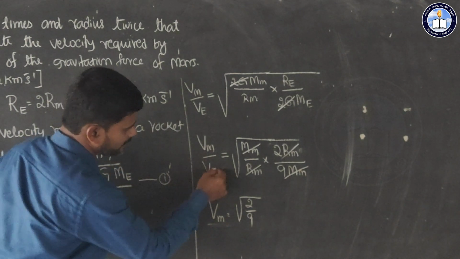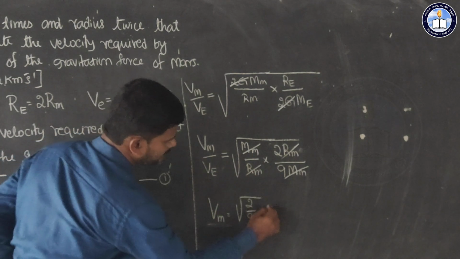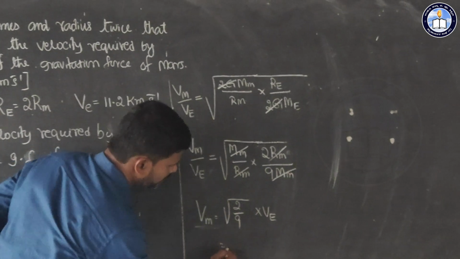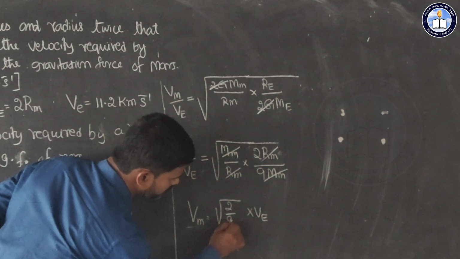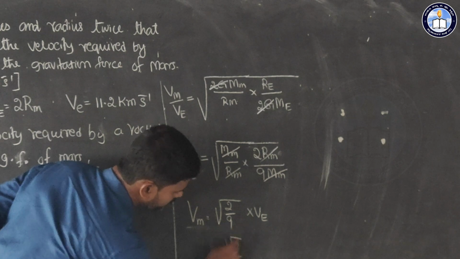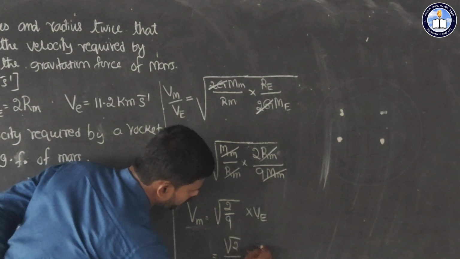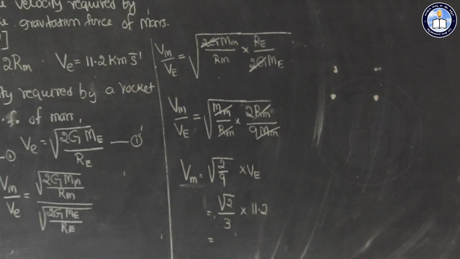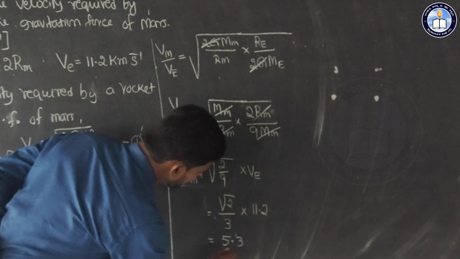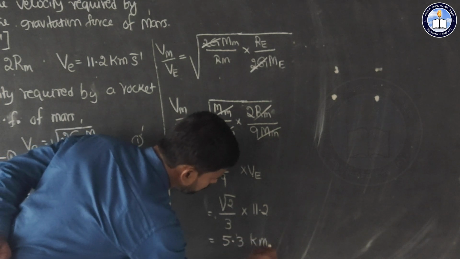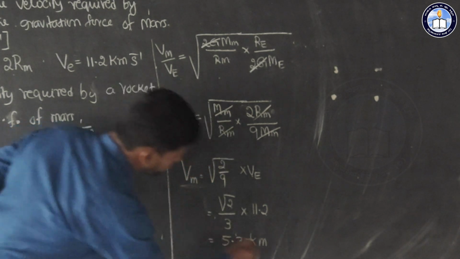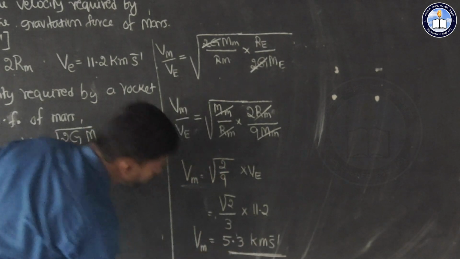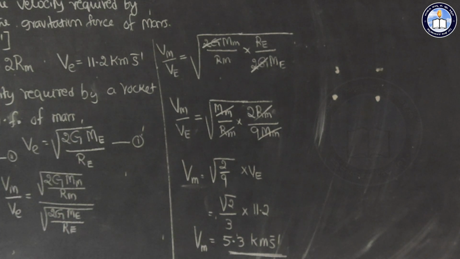Now I will write v_e on the right hand side, by cross multiplication. So v_m is equal to square root of 2 divided by square root of 9, which is 3, into v_e, which is 11.2. If you simplify, you will get the value nearly equal to 5.3 kilometer per second. This is the escape velocity of Mars.